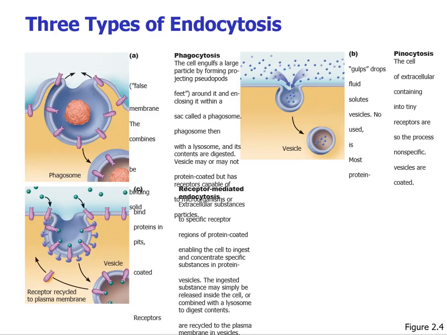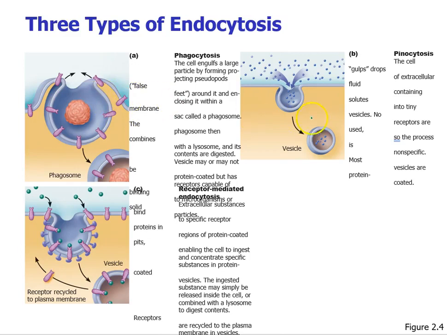And let's now review the endocytosis in this picture. So as you can see, we have three types of endocytosis. It shows the phagocytosis. This one is the pinocytosis, and this one is the receptor-mediated endocytosis. With these images, you can easily compare these three types of endocytosis.